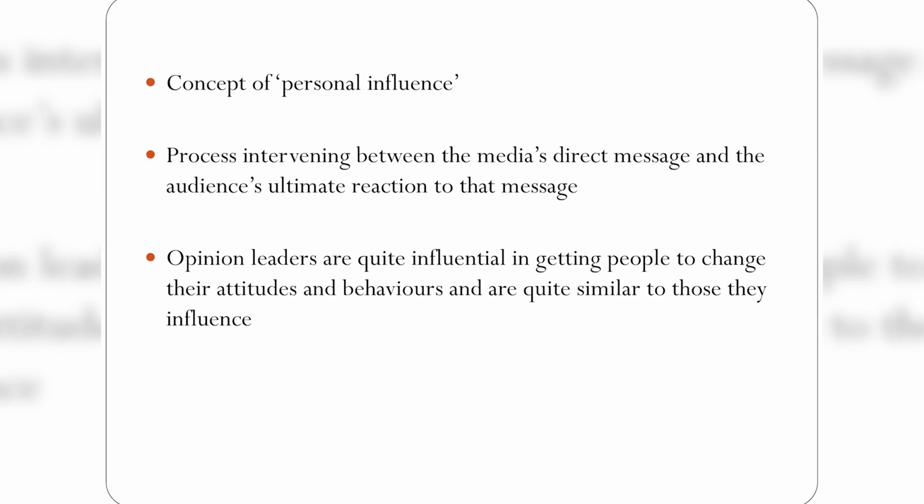So, there comes the concept of personal influence. Personal influence means the process intervening between the media's direct message and the audience's ultimate reaction to that message. Here, opinion leaders are quite influential in getting people to change their attitude and behavior, and are quite similar to those they influence.